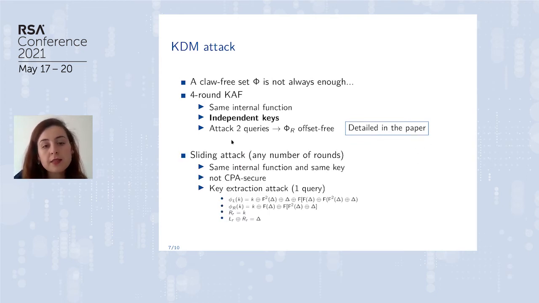Another funny attack is the sliding attack that works for any number of rounds for the configuration where all the internal functions and all the keys are equal. We already know that this construction is not even CPA secure, but with our strong adversary, with 1 query, we can extract the key easily.